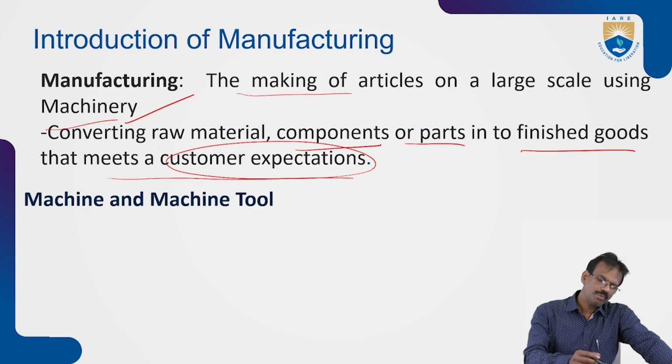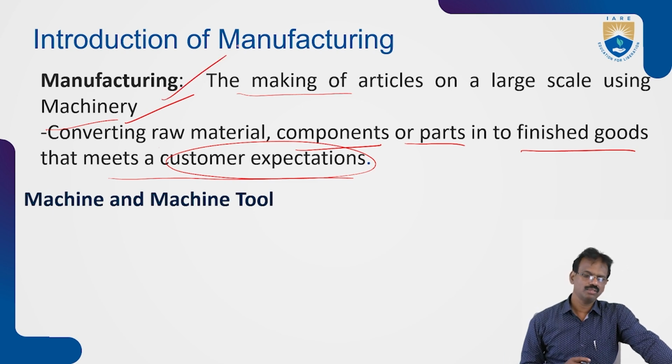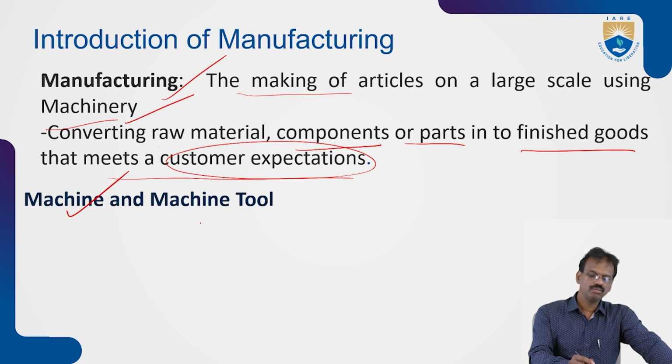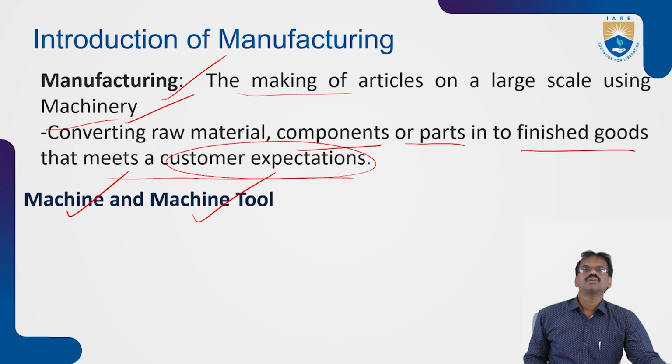To perform the manufacturing process by metal cutting, we require machines. We can call those machine tools. We'll see what a machine is and what a machine tool is.